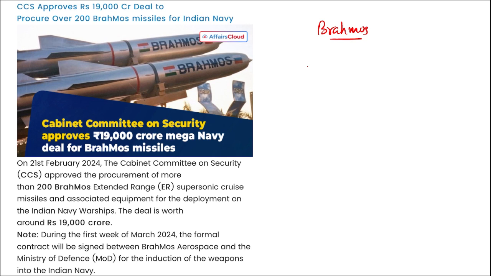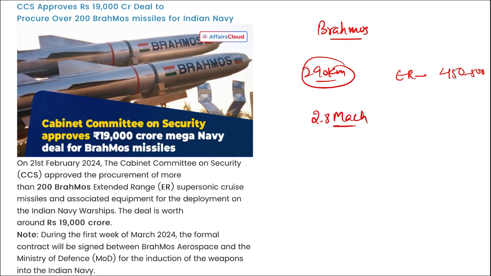Next, if we talk about BrahMos missile, what is the range here? So the BrahMos missile can have a range of up to 290 kilometers, but the extended version, that is the extended range, BrahMos ER, will have a range of up to 450 to 500 kilometers. Then the speed is 2.8 Mach, that is 2.8 times the speed of sound, right?